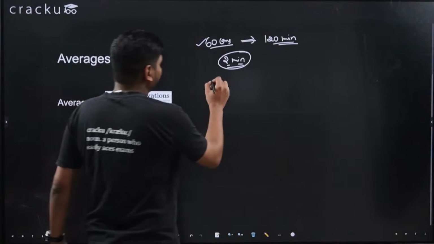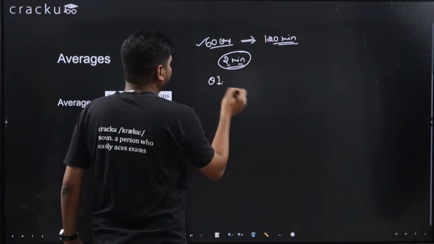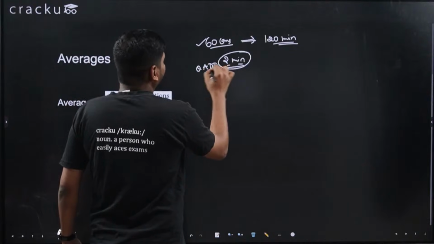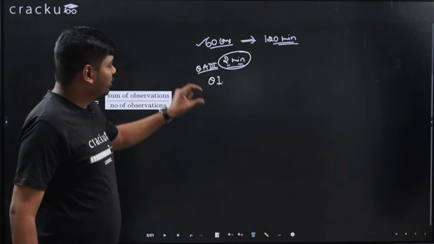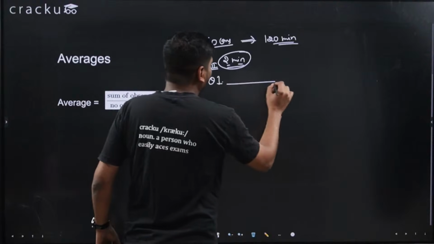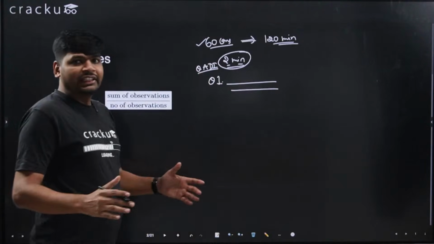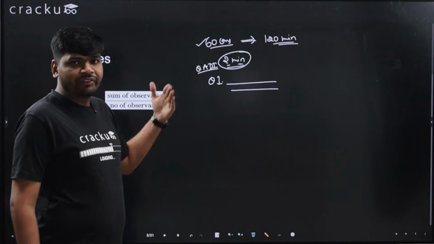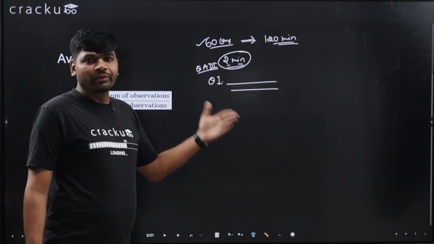If you are solving question number 1, let's say the section is QADI, quantitative aptitude and data interpretation. Just look at the question number 1, read the question and see if you can solve this question or not. Have you solved the similar type of question previously or not? Do you know about the concept or no?